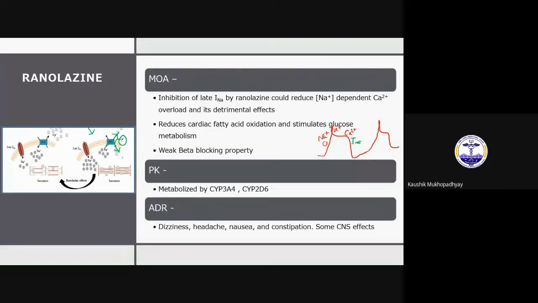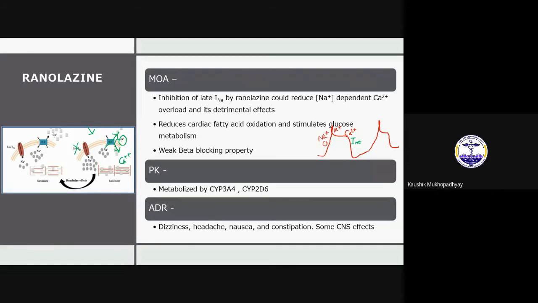So what will happen inside the cell? More calcium. This sodium channel ultimately causes more calcium inside the cell. Now if there is more calcium, then what happens? Increased contractility. Now if we can somehow block this late sodium channel, what will happen?